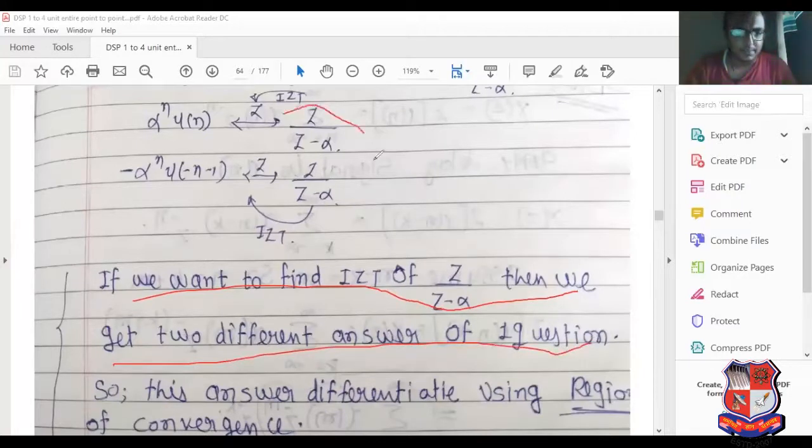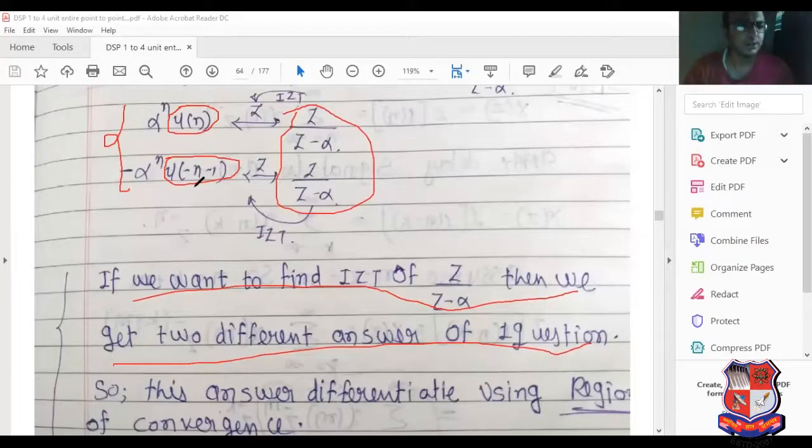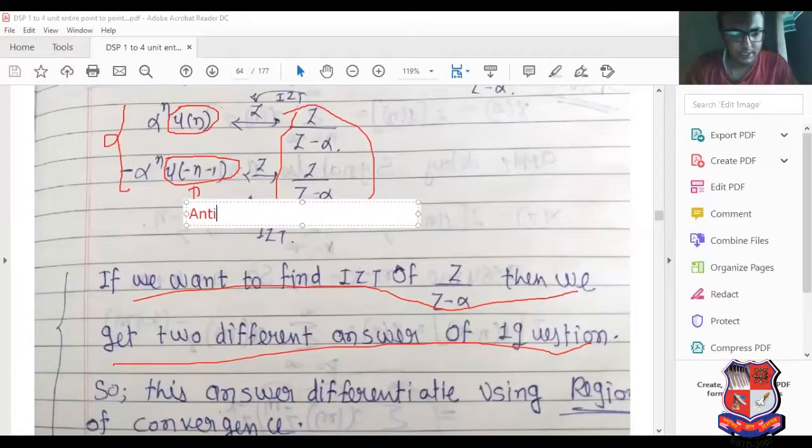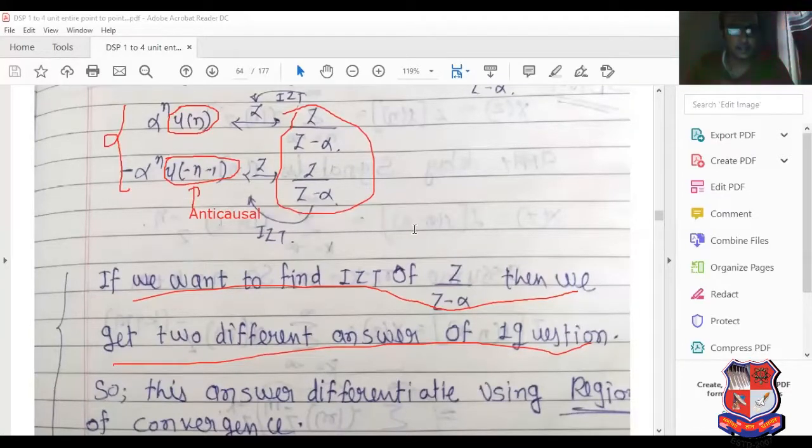This is the same, but here it is different. U of n can be considered a causal system, and u of minus n minus 1 can be considered an anti-causal system. Why? Because one depends only on the present value, and the other depends on past as well as future values. This is known as anti-causal, and this is known as causal.